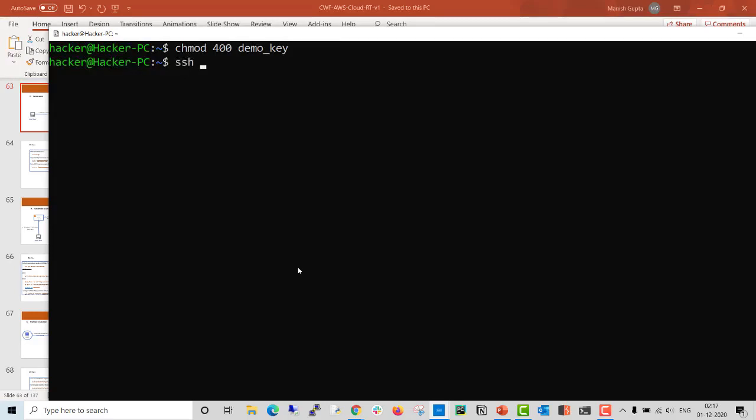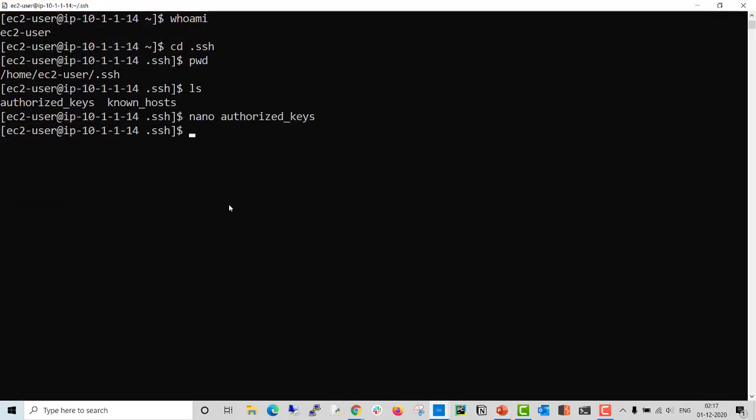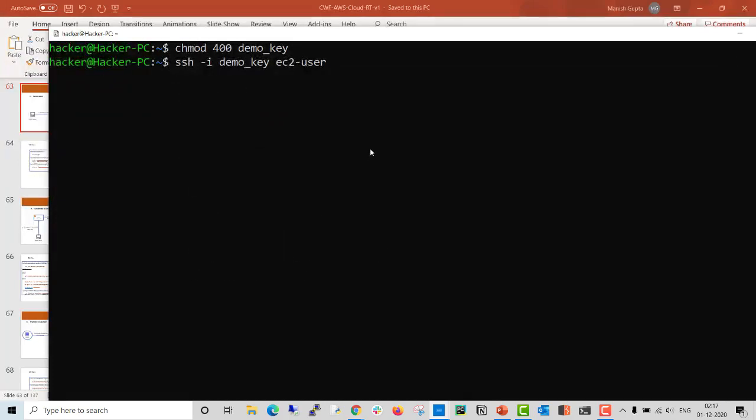Let's SSH to the server with the demo key, and as the user you have to specify the same user whose profile you added the key to. I added the key to the EC2 user profile. You can check it here: when checking the present working directory, I'm currently in the home directory of this user.